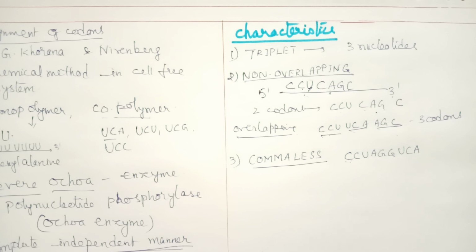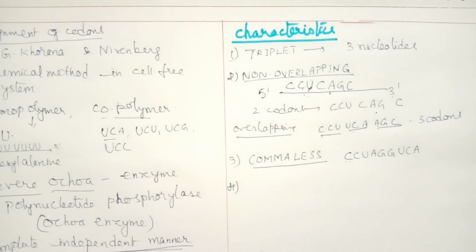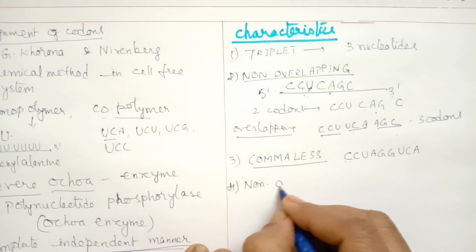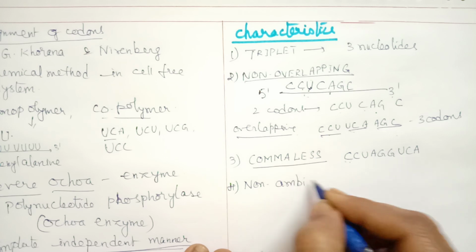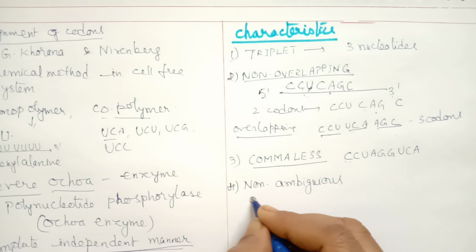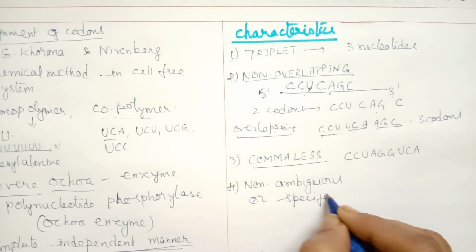Then the fourth property is called specificity or unambiguous. Non-ambiguous, or this is also called specificity.